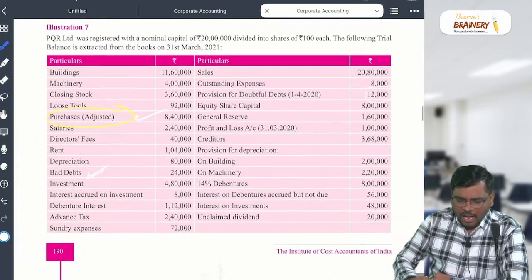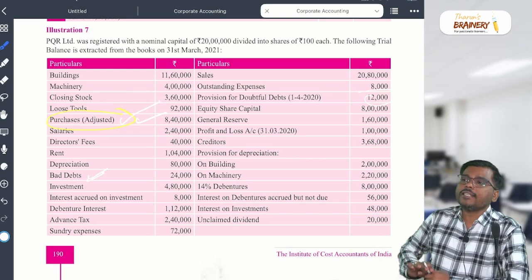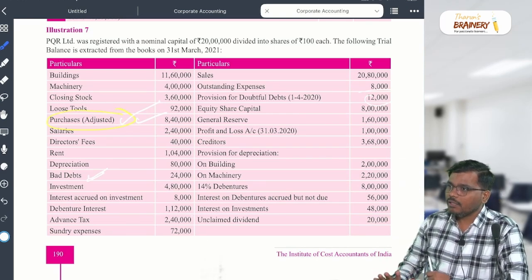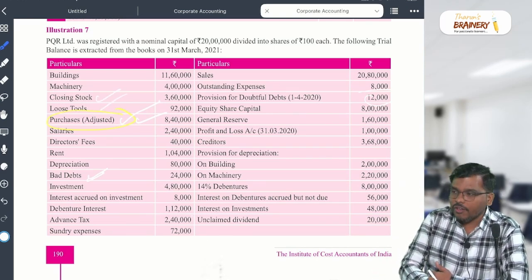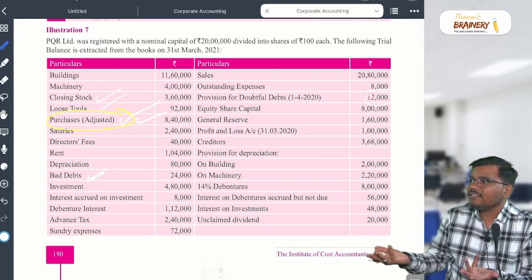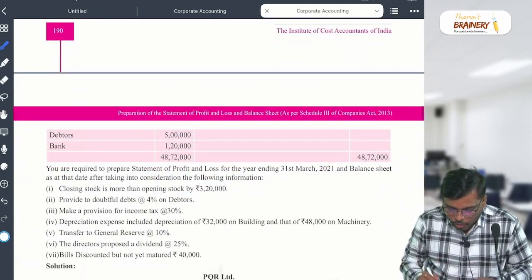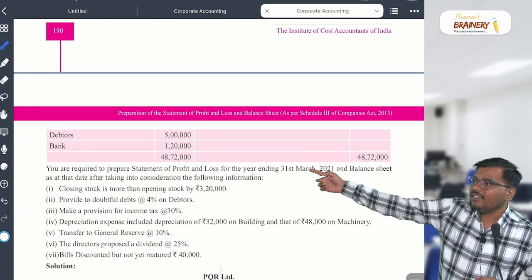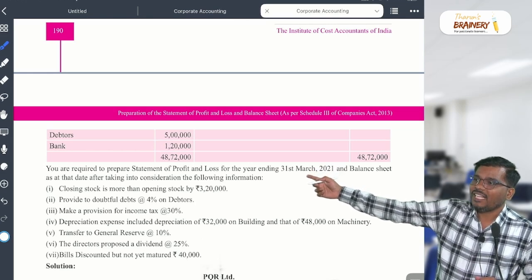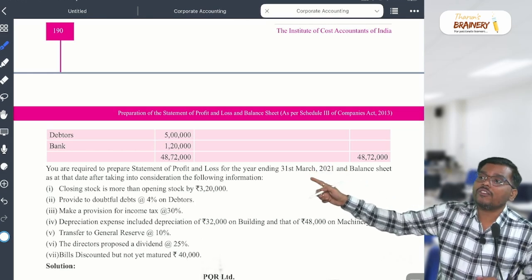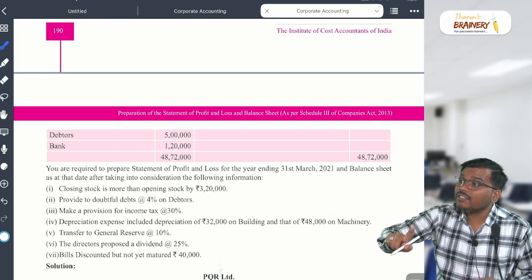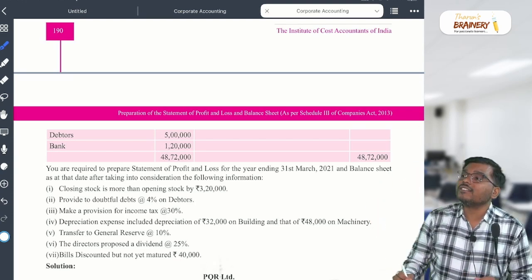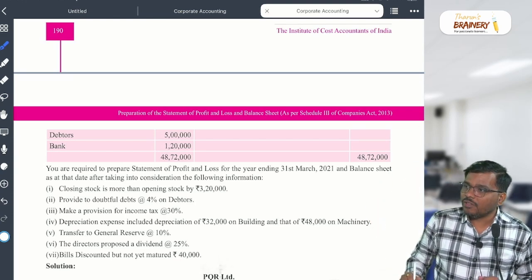If you say, sir, I am going to write adjusted purchases in the purchase column and the closing stock they have already given in the balance sheet, my work is done. That means you don't need this adjustment. Then why are they giving this information? To calculate the purchases. Are you able to understand?